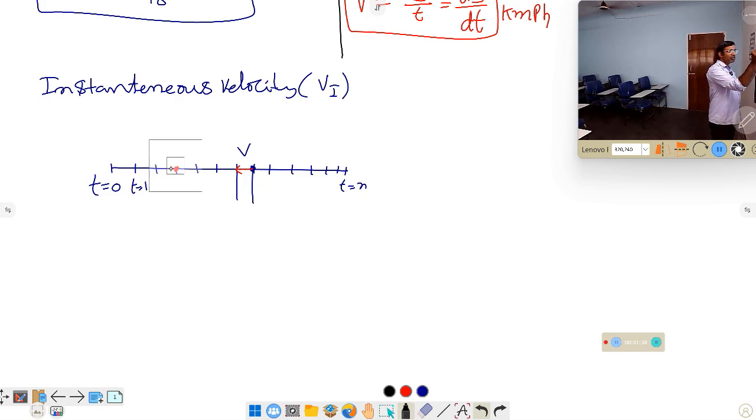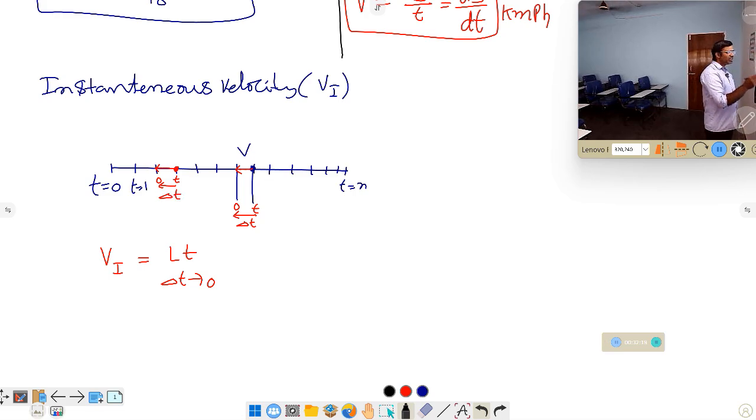That velocity you calculate from this point to just the previous instant of time. That previous instant we take as 0 for this, and this is the time t. So whatever calculation you do up to the previous instant of time gives the instantaneous velocity at any instant of time. So we indicate instantaneous velocity like this: using the limit function, limit delta t tends to 0. At this point t you asked, but you are calculating up to 0. This difference in time is called delta t.